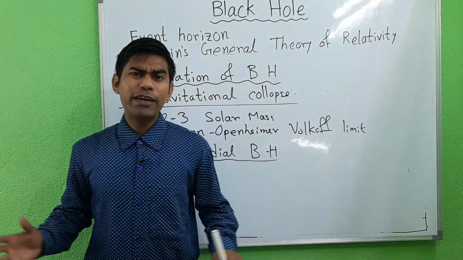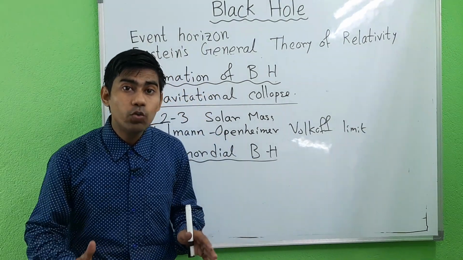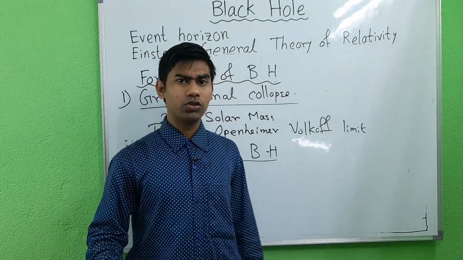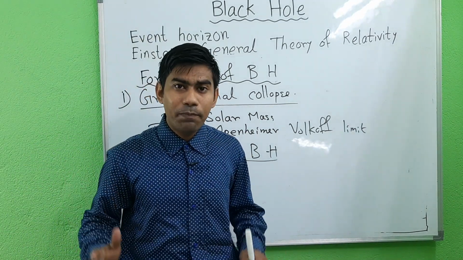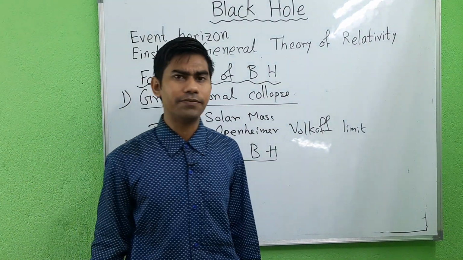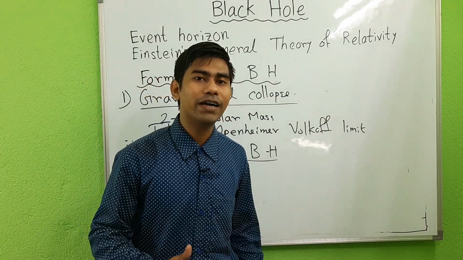Early in the universe, shortly after the Big Bang, densities were much greater, and this possibly allows for black holes, and these black holes are called primordial black holes. Okay, but until now no such black holes have been observed.